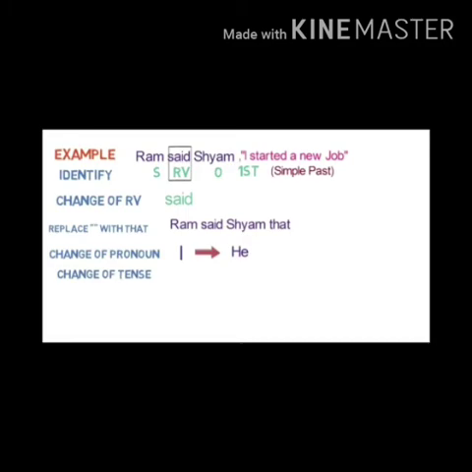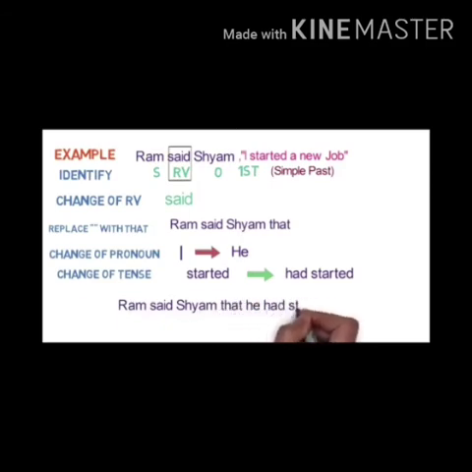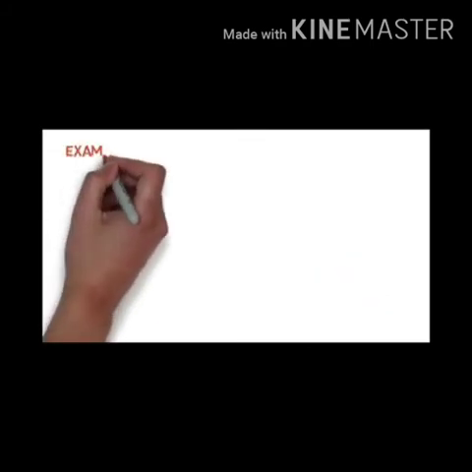See the change again. Started, had started. Again I am telling you, when said is given, then you can write said, but when said to is given, then you can write told. So Ram said Shyam that I started a new job. It means he started, he had started, because simple past will change into past perfect. See here, Ram said Shyam that he had started a new job.